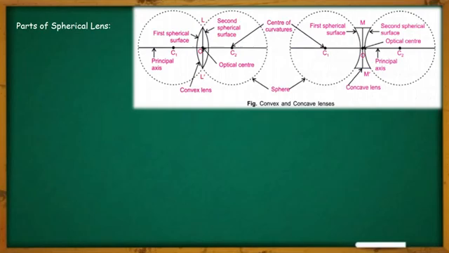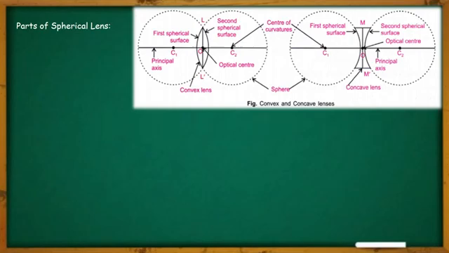Next one is the principal focus of the convex lens and concave lens. First of all, we will know what is the principal focus of a convex lens. It is a point on its principal axis at which light rays parallel to the principal axis converge after passing through the lens. Similarly, in case of concave lens, the focus point of the concave lens is a point on its principal axis from which light rays originally parallel to the principal axis appear to diverge after passing through the lens.